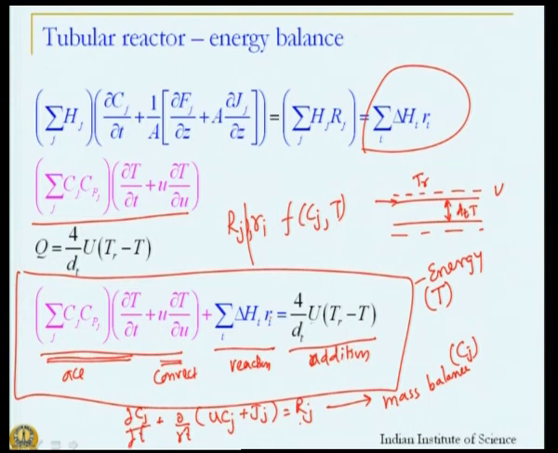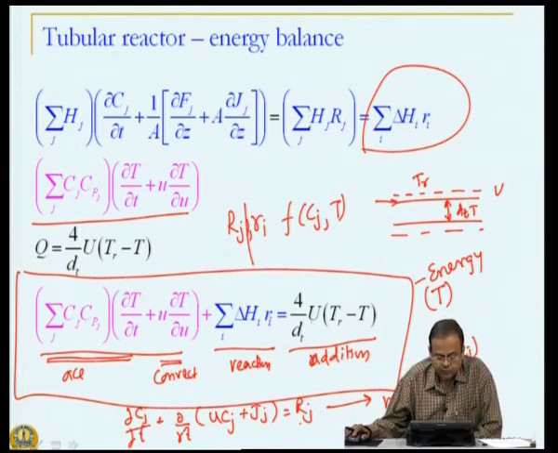So, these are not uncoupled equations. Mass and energy effects have to be considered together and not in isolation of each other.